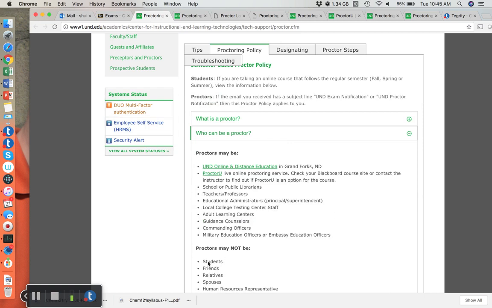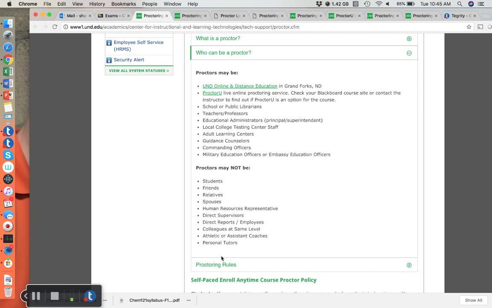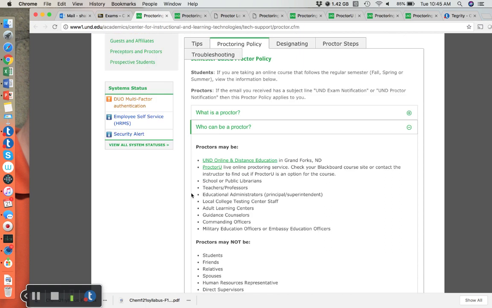So proctors can't be students, friends, relatives, spouses, any of these people here. But proctors can be someone who works maybe at a learning center, a guidance counselor, any teacher or professor. Librarians are a good resource. A lot of local libraries and colleges have proctoring services that you can explore. I know UND has one if you're in Grand Forks. There are other sources as well, so take a look at the resources you have in the area that you live.